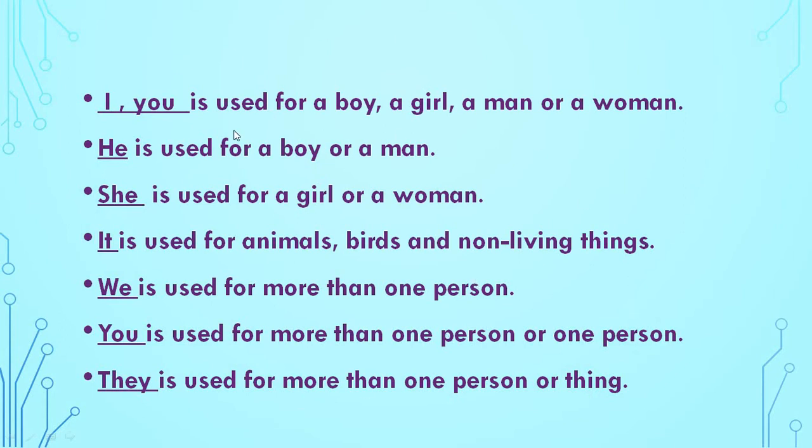See, again we will do this whenever it will come in the sentence. I, you is used for a boy, a girl, a man or a woman. Okay, and he is used for a boy or a man. She is used for a girl when it is one girl, or a woman when there is one woman. Okay.